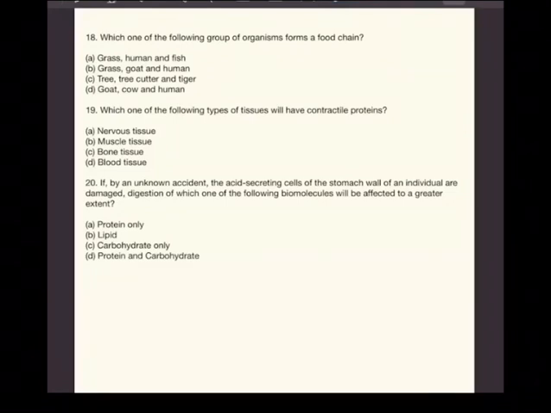Already we have discussed again in class 11th digestion chapter that acidic medium is a must for protein digestion. Without acid medium, proteins cannot be digested. And all of you recollect from your memory that in the presence of gastric juices, in the presence of HCl, proteins will be digested into amino acids. So the answer must be A. Question 20th, A. So in this way, we'll be discussing further another 25 questions in our next session.